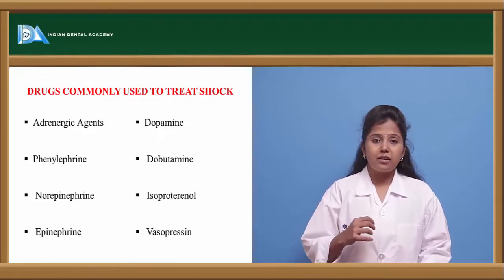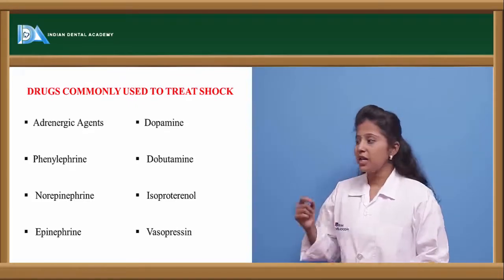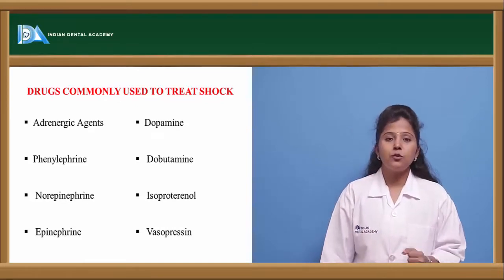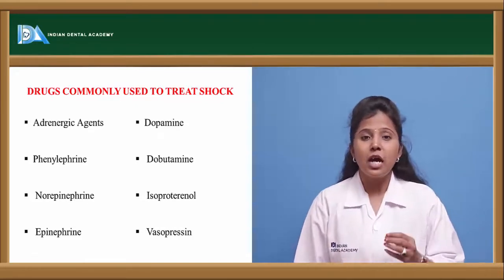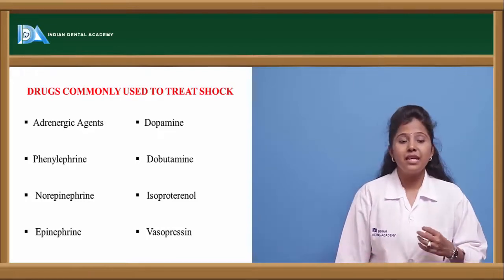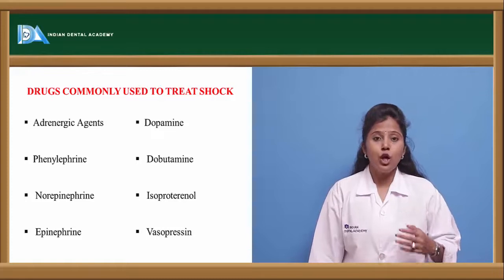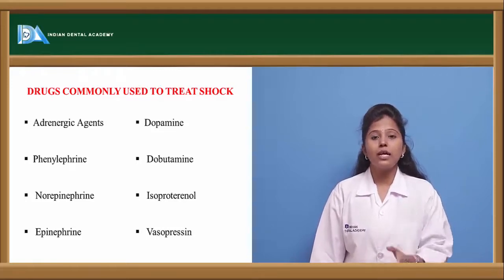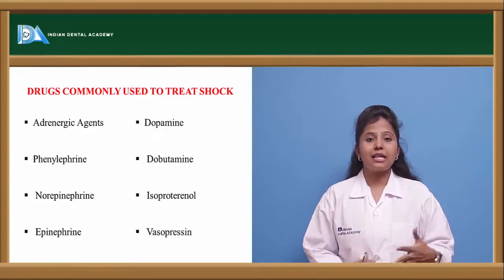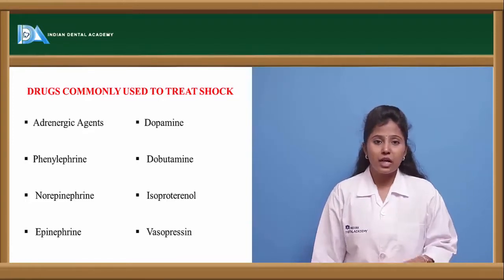Out of these neurotransmitters, noradrenaline, epinephrine, and dopamine are used as vasopressor agents, because when they bind to their particular receptors, they exert various kinds of action. In order to antagonize particular cardiovascular events, these vasopressors are used.